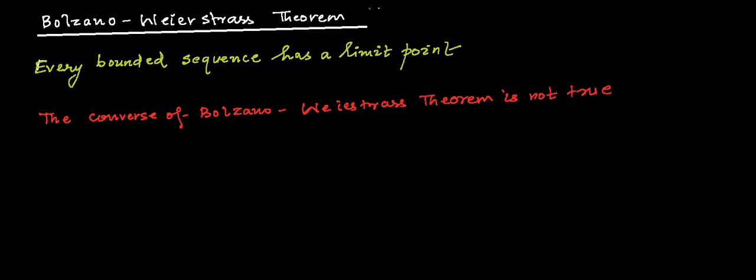Let us take an example. Consider a sequence Sn such that 1, 2, 1, 4, 1, 6, and it continues like this. Now look here, it has a unique limit point 1, but it is not bounded above. A bounded sequence should be bounded below and bounded above. Though this is bounded below, it is not bounded above. Though it has a unique limit point, it is not a bounded sequence. So the converse of the Bolzano-Weierstrass theorem is not true. I hope I have made these two points clear.